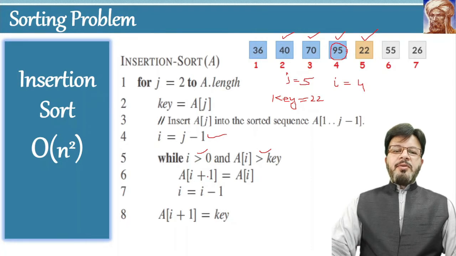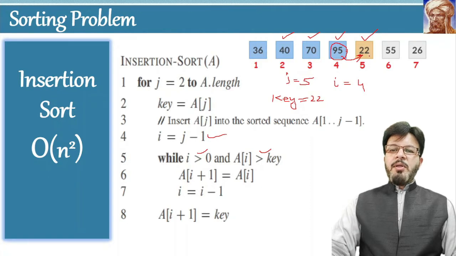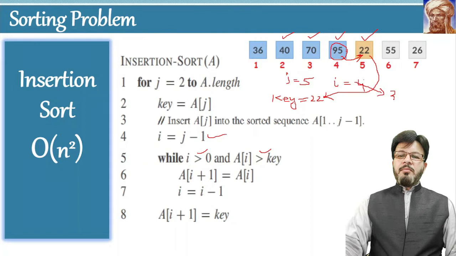Place A[I] at the location I plus 1. So 95 will be moved to over here. Remember, 22 we have already stored over here. So there is no issue. We can move 95 to the location 5. Then the value of I will be decreased. Now the value of I will be 3.